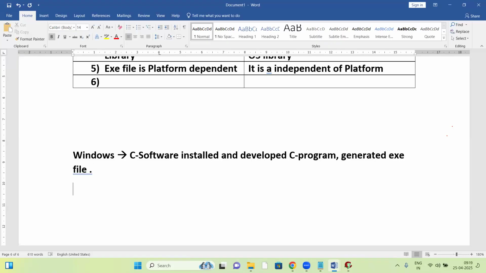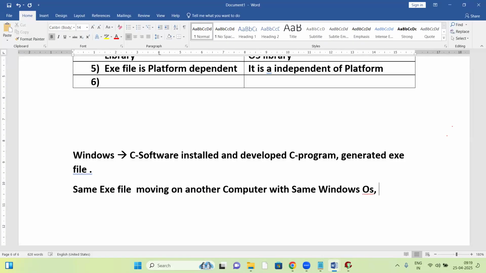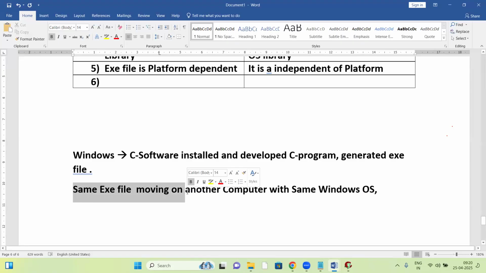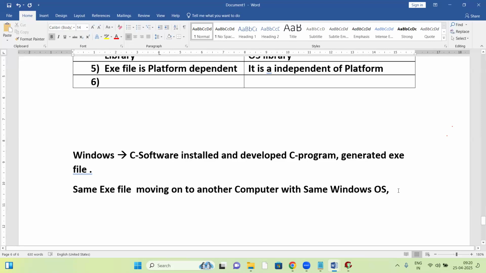After generating the exe file, it executes successfully. Now the same exe file is moved onto another computer with the same Windows OS. Can I run it? Yes, because the OS is the same.